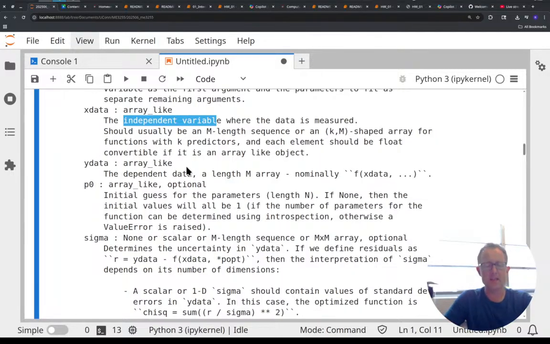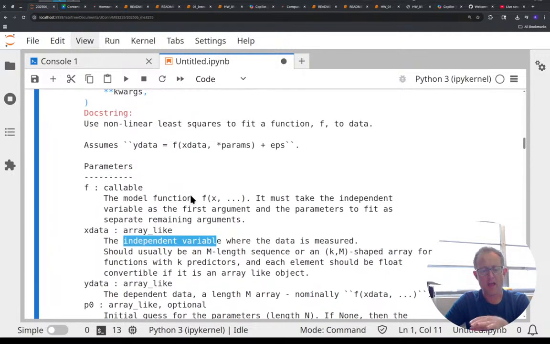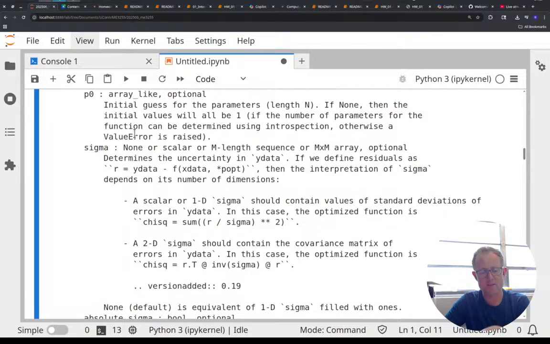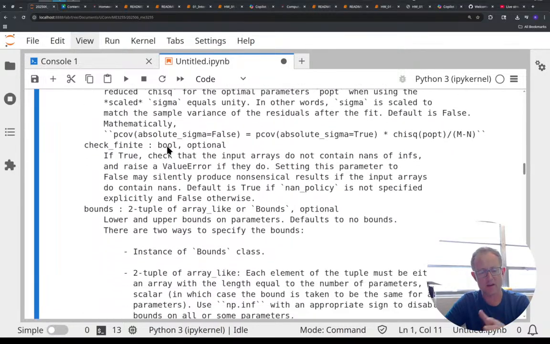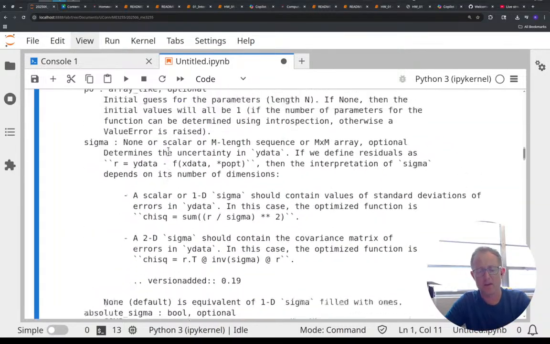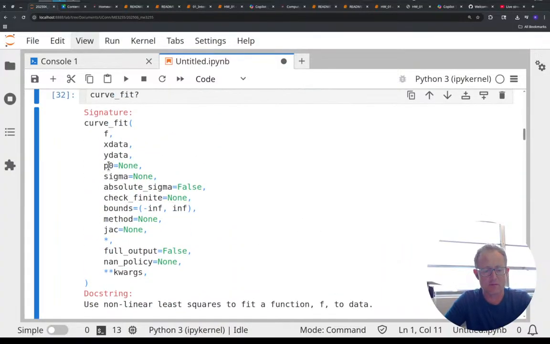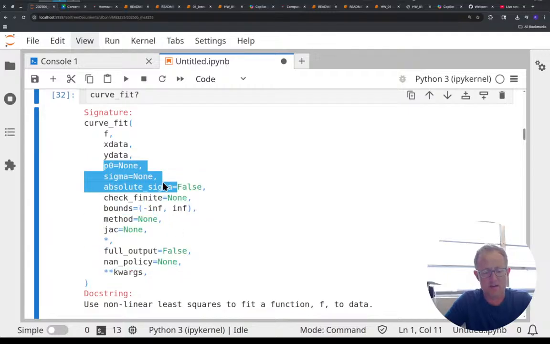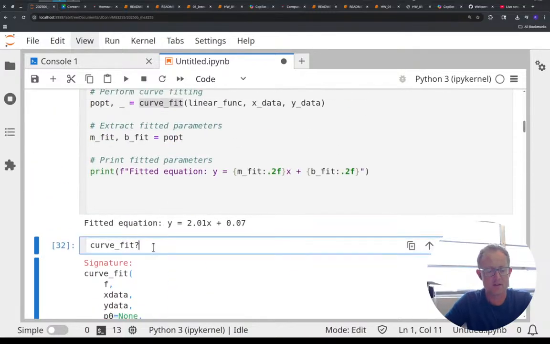And ydata are the measured things, like f of x or f of t, some kind of function. Then there are other things I can plug in, but those all have default values, which I can see from here: p0, sigma, check_finite, all that.